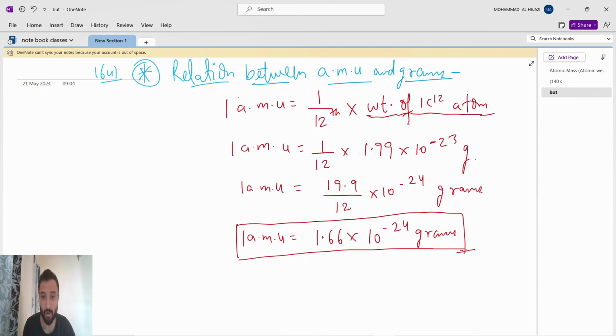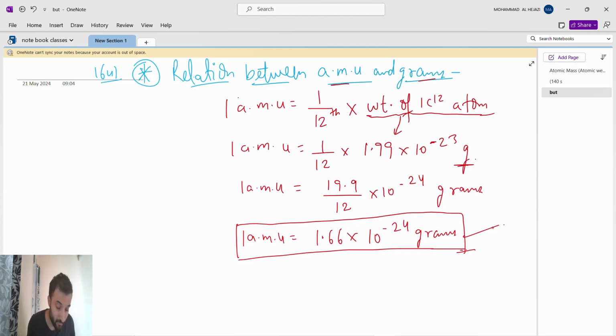How did we get to know this? We got it from here, by doing all this calculation. Remember, the weight of one carbon 12 atom is 1.99 into 10 to the power of minus 23 gram, because we have to write AMU in grams. After doing this calculation, we got 1 AMU as 1.66 into 10 to the power of minus 24 grams.